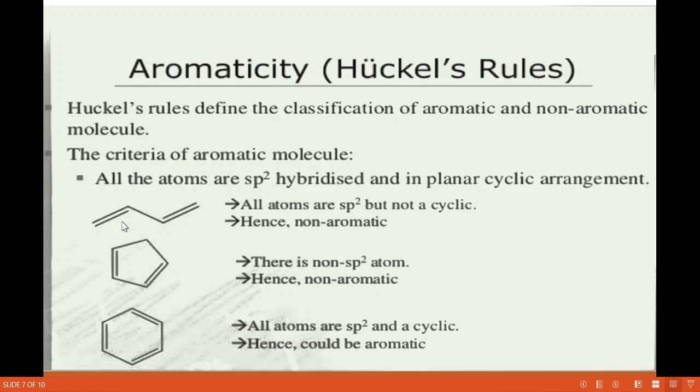It is a butadiene. In this case, the conjugation is there. Alternate double bonds are present. All carbon atoms are sp2 hybridized, right? But this system is not cyclic. That's why we say that it is non-aromatic. Because in the previous slide, we discussed what a non-aromatic compound is. Out of the 4 conditions, if any one condition fails, that compound is non-aromatic. So here the cyclic condition is not present. That's why we say that this compound is non-aromatic.